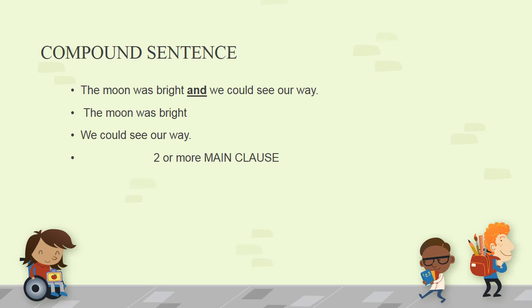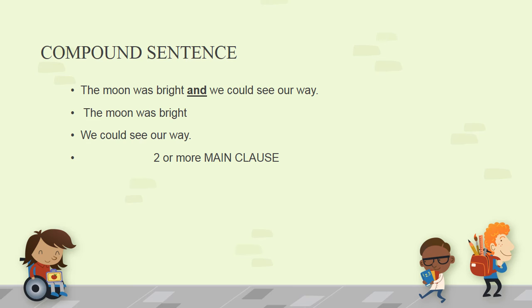Both the sentences give complete meaning. These both sentences are joined together by and. And is a coordinating conjunction, and these two sentences are joined by a coordinating conjunction called and it is called a compound sentence.